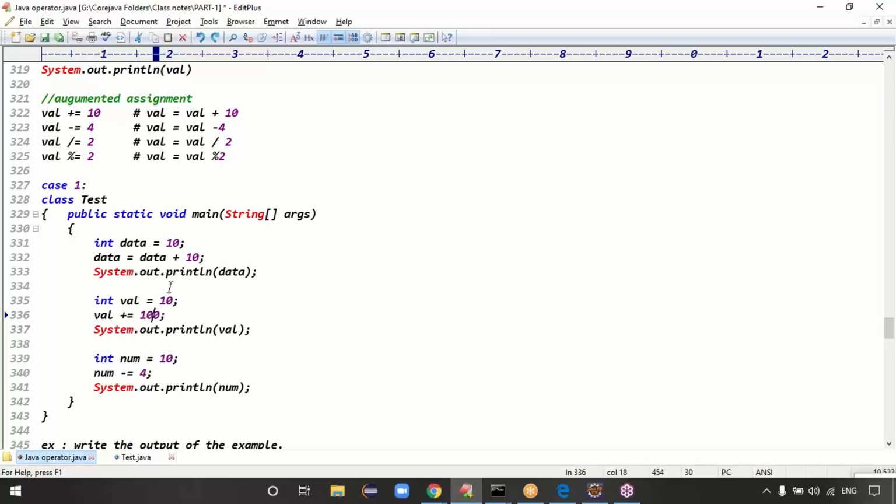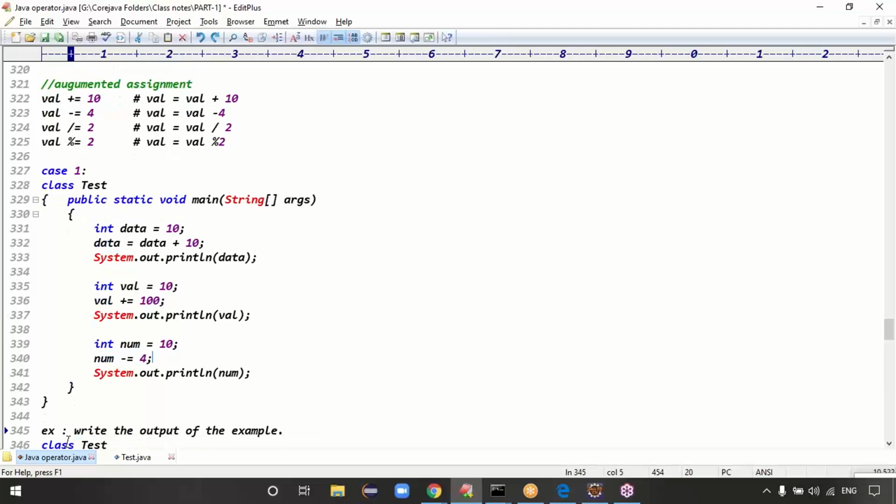Val plus equal to 100 means what? It is nothing but val equal val plus 100, right? Generally, to increment the data by 10, we will write data equal data plus 10, guys. But at the code coverage level, you have to take care about code coverage and code review. So for code review, we have to write the code like this, guys: val plus equal 10, val minus equal to 4 and all, right? That's case one, guys.